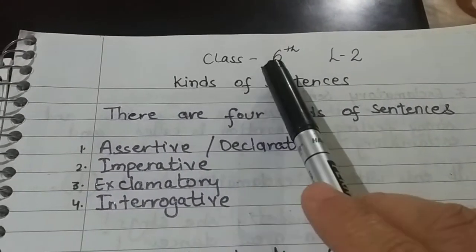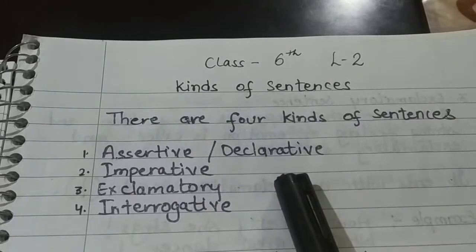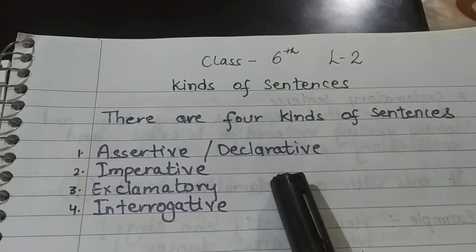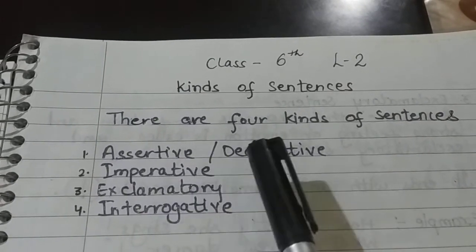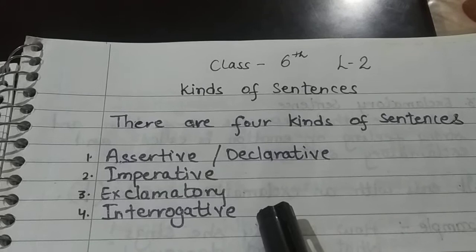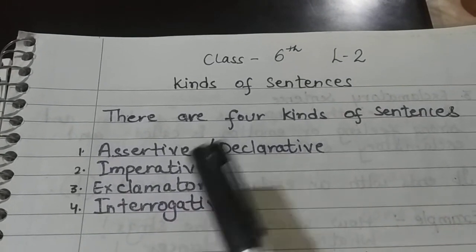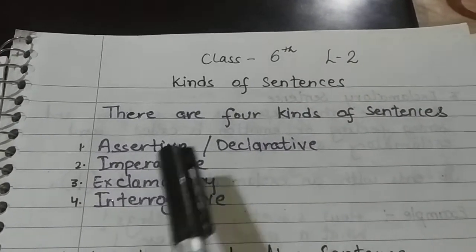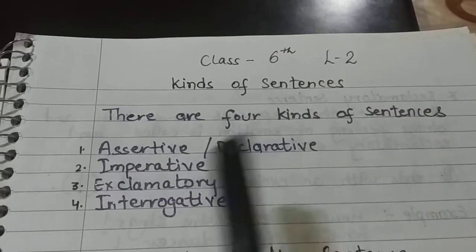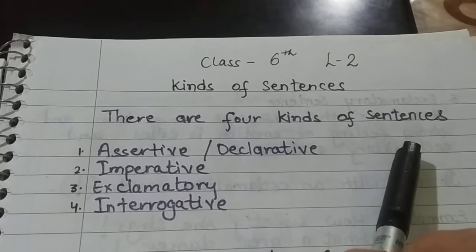Lesson number 2 for class 6th, and the chapter name is kinds of sentences. In this chapter we are going to learn about sentences, their kinds, and we will take every kind of sentence individually. In the previous chapter you have already learned about sentences, so now let's know more about sentences, that is, kinds of sentences. So how many kinds of sentences are there? There are 4 kinds of sentences.